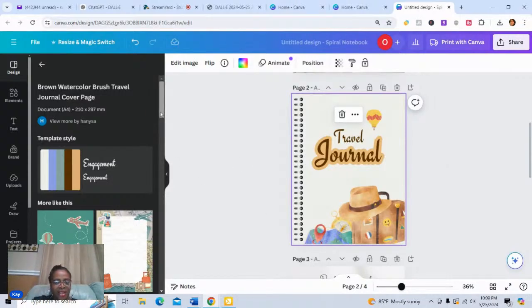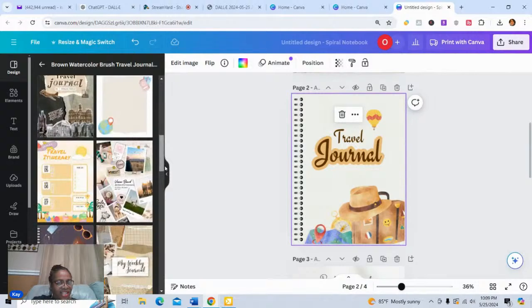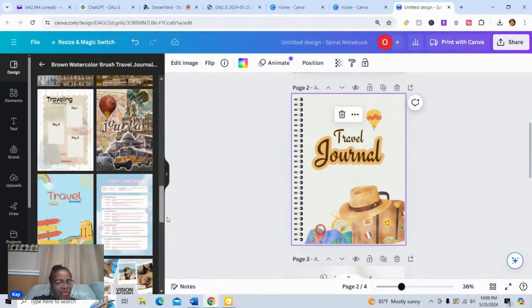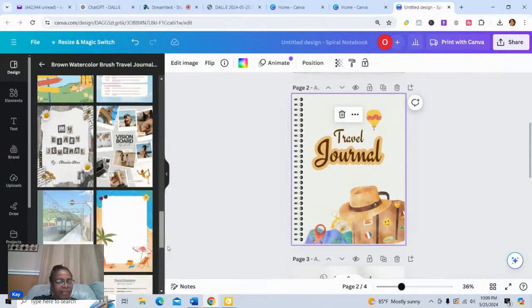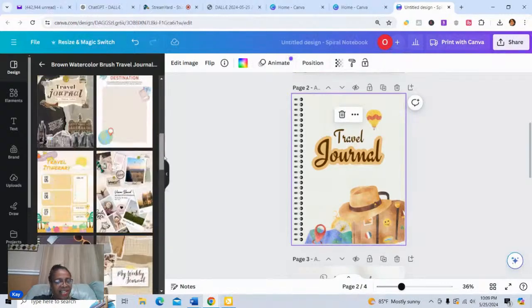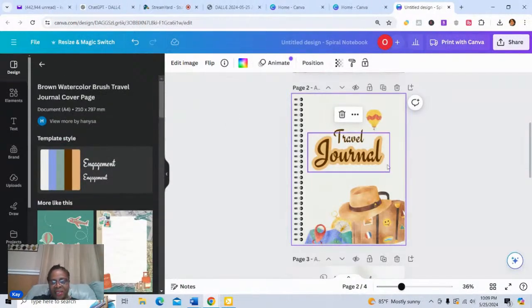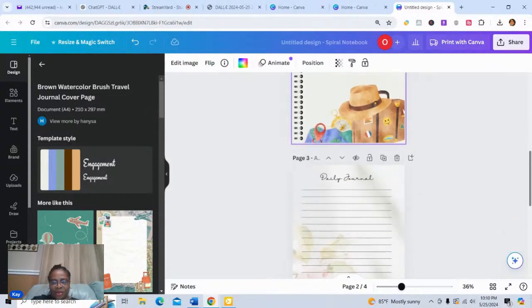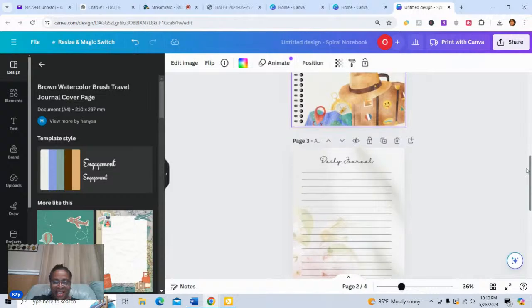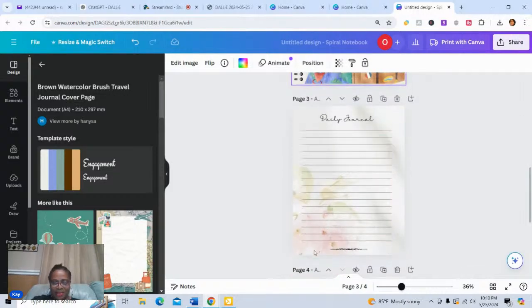This is giving me a really good idea of what I could do with this. I could make all of the girls that I brought over from DALI 3. I could actually just kind of put them into a little travel journal. And I like that concept. So I think I might do something like that. So I think I'm going to leave this, and let's see if it complements what we already have. I think maybe kind of, sort of complements.